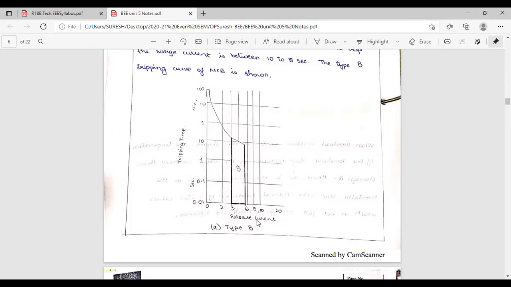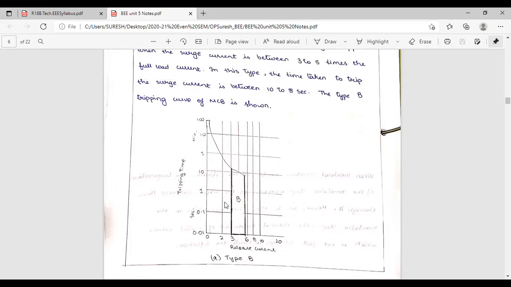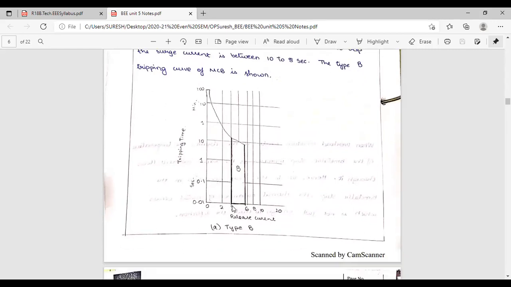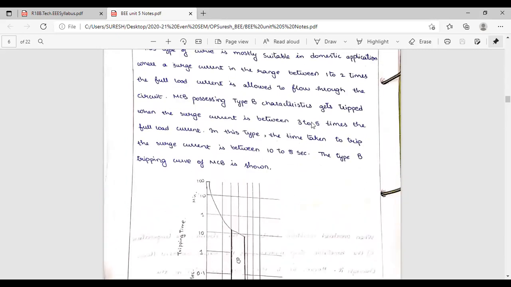Release current. On the y-axis, time. Okay. See here, on the x-axis, current. What is the current range? Some 3 to 5.